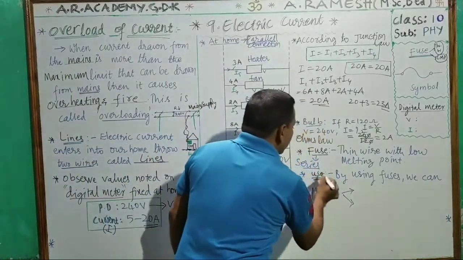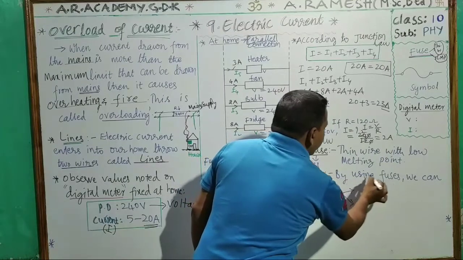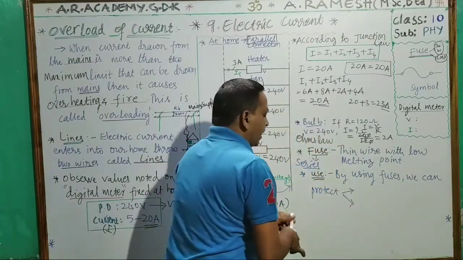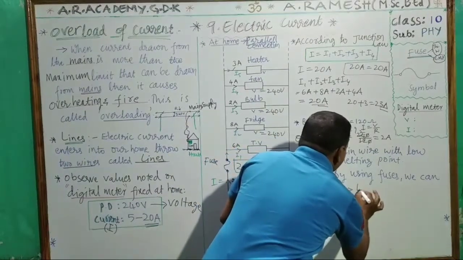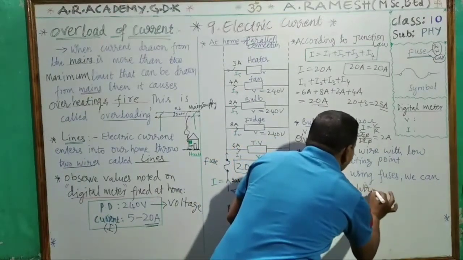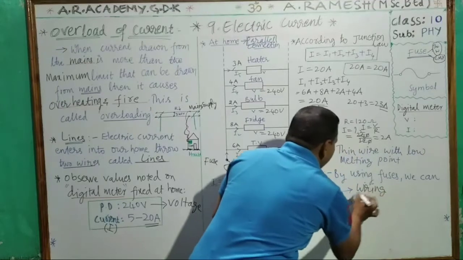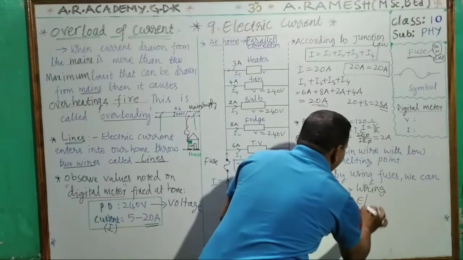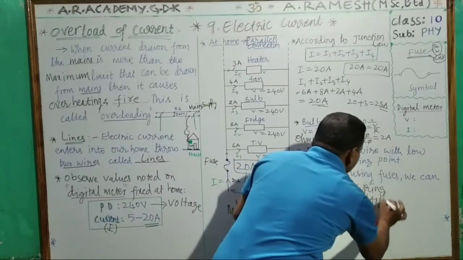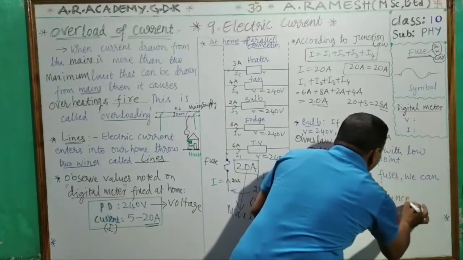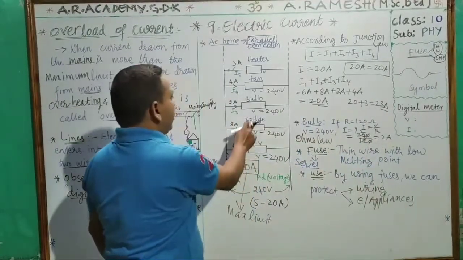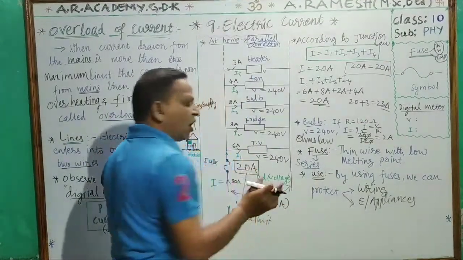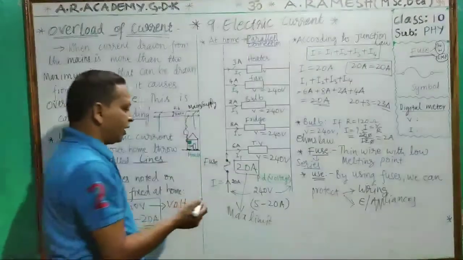So what is the use of a fuse? By using fuses we can protect the wiring in our household circuit as well as the electrical appliances like TV, fridge, bulb, fan, like this. Electrical appliances it will protect. How will it protect? Let us try to understand.